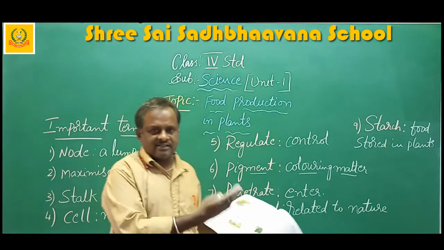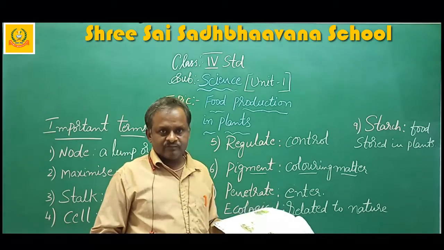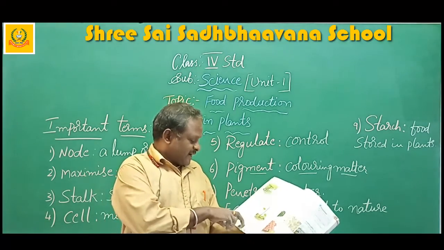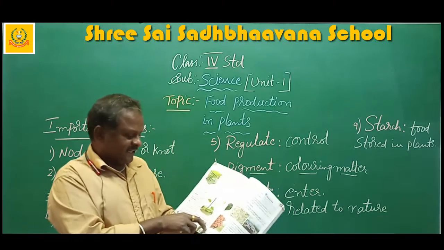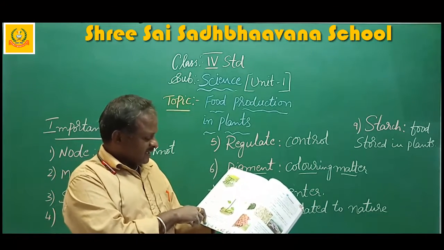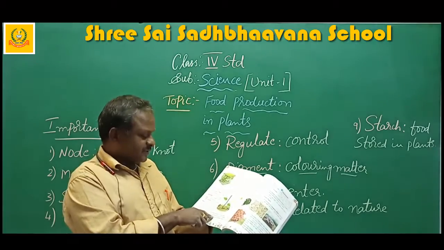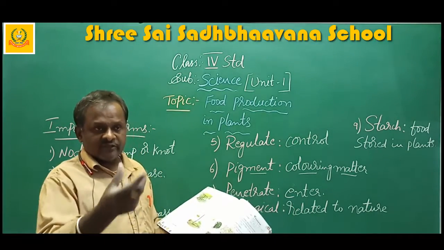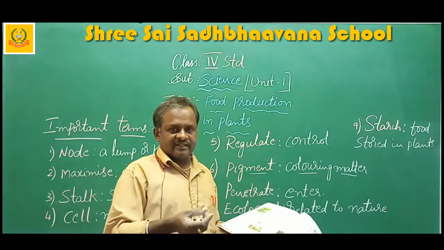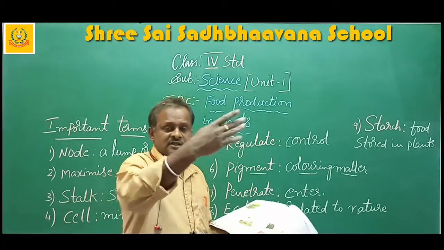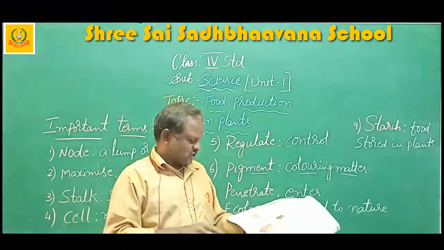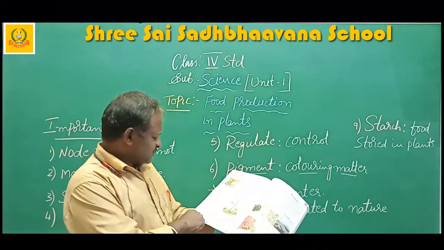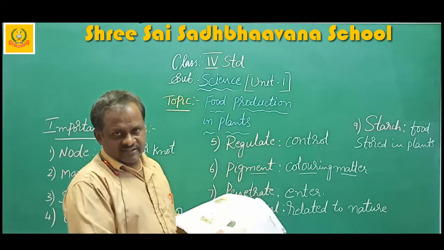I have already explained this in the last class. Once again I am recalling. Plants make food in their leaves. Chlorophyll present in the green leaves changes water, carbon dioxide and minerals into food starch. What we are eating, that rice, everything, changes into that condition, so it is called starch. This process is called photosynthesis.